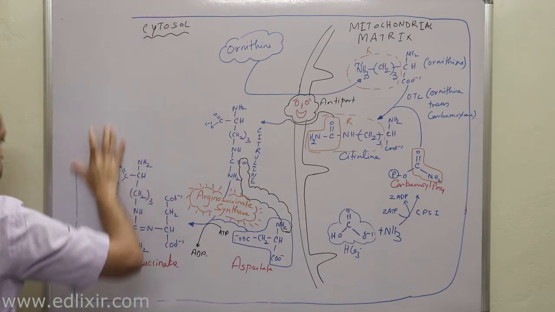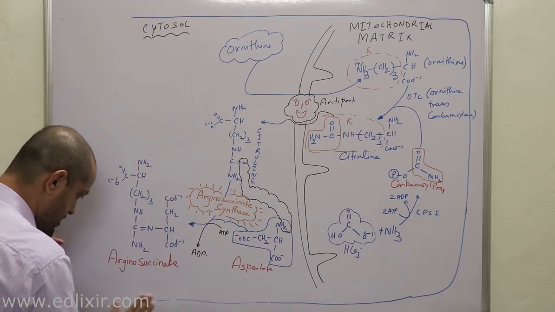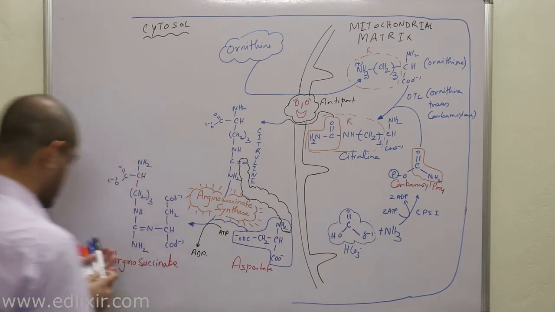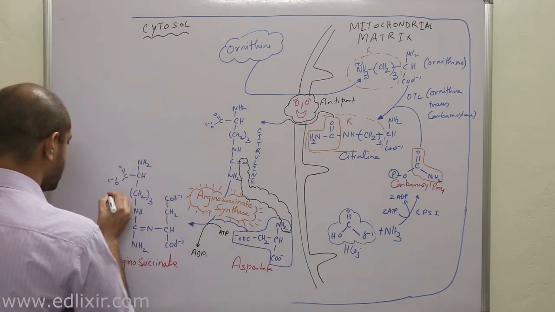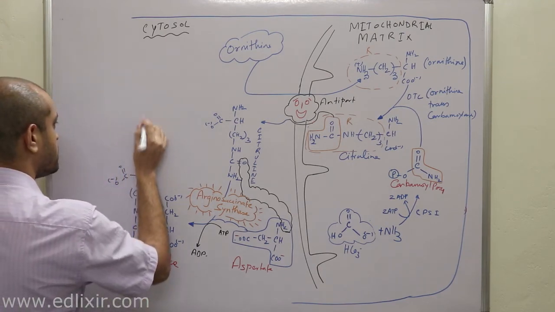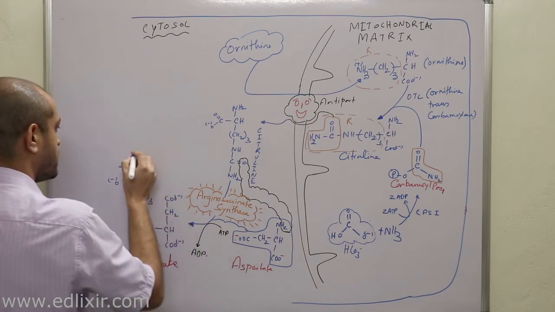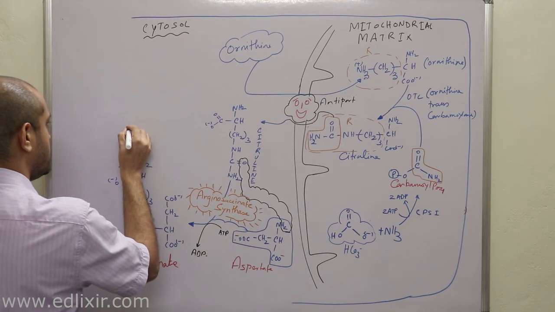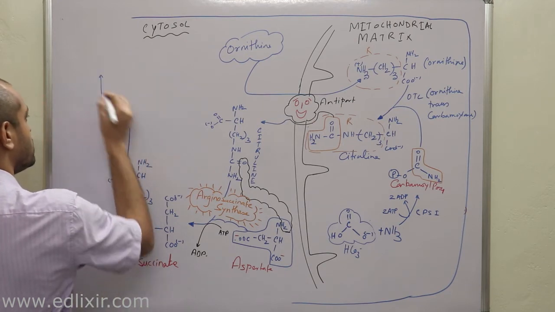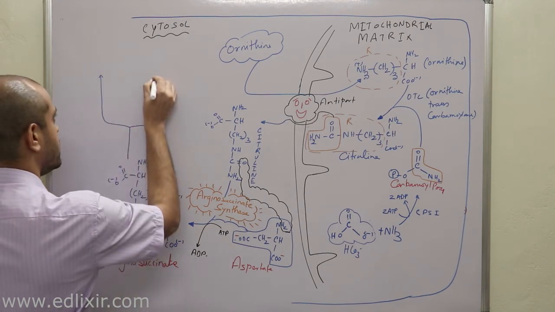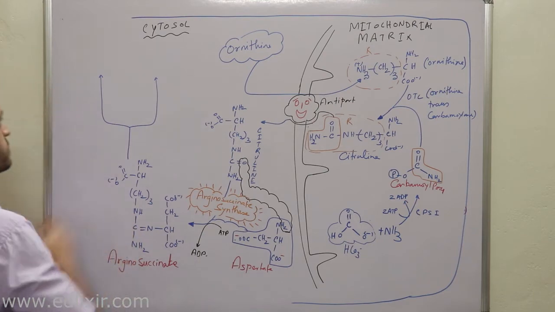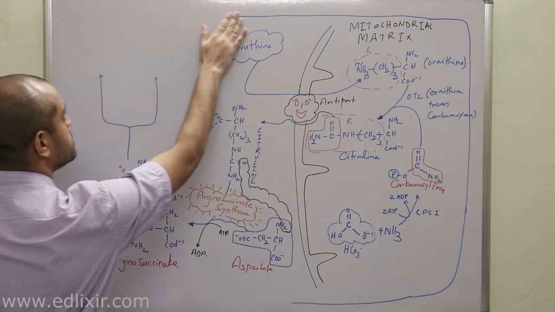Now I will have to draw the cell in a bigger fashion. Suppose when arginosuccinate will be lysed, then two different hands will emerge from this particular thing.